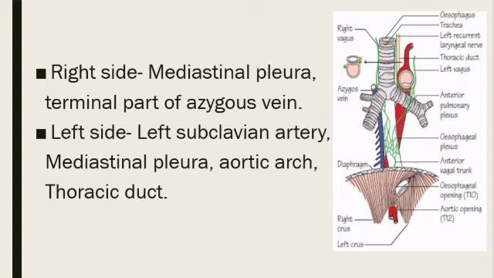On the left side there will be the left subclavian artery, aortic arch, and thoracic duct. So mediastinal pleura is the common one, and the rest you can study. So now we move further.